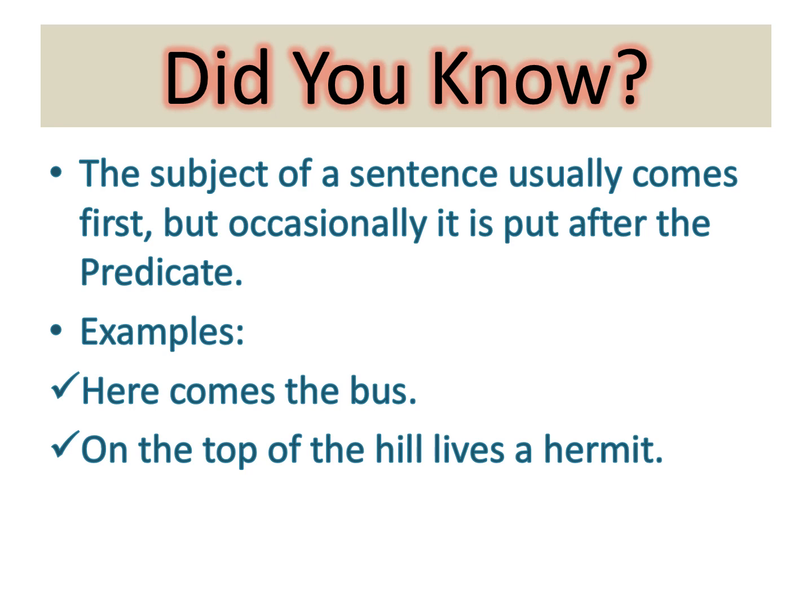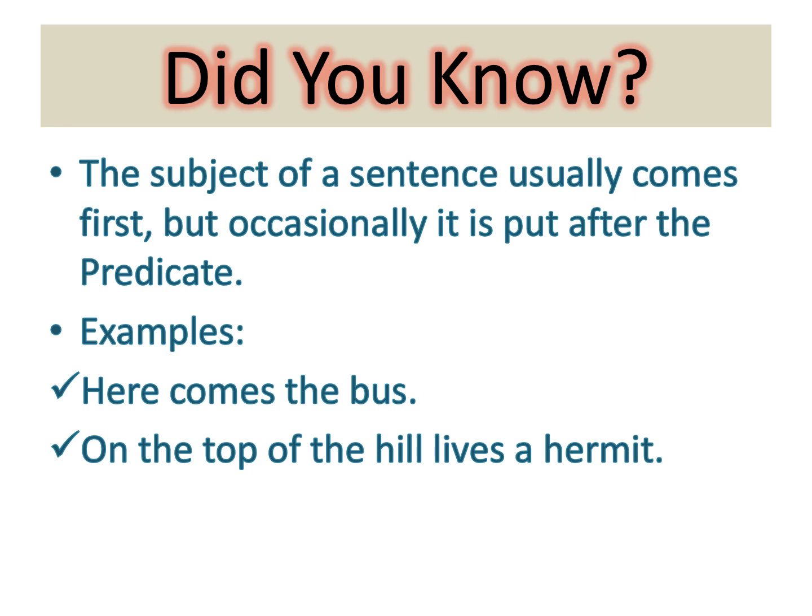But the method of finding out a subject in the sentence is the same. We will first find out the verb. Then we will ask a question with what or who by placing it before the verb. So let's see the first example. Here comes the bus. Verb is comes. Question is who or what comes? And the answer is the bus. So the bus is the subject.